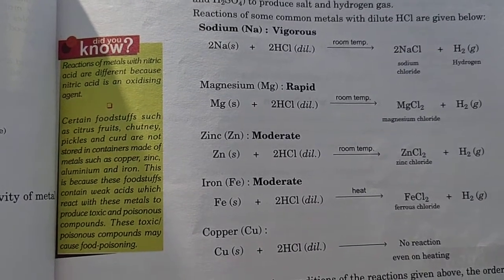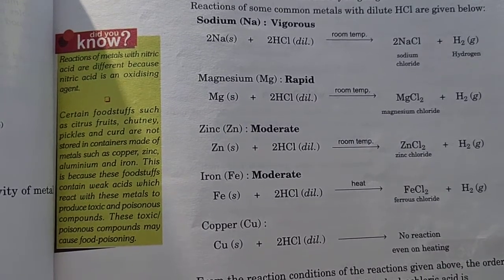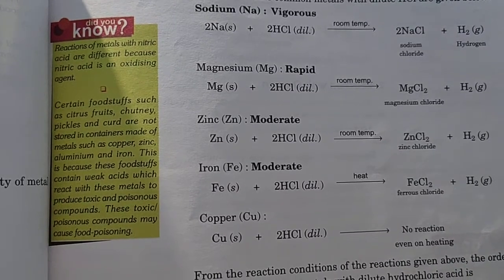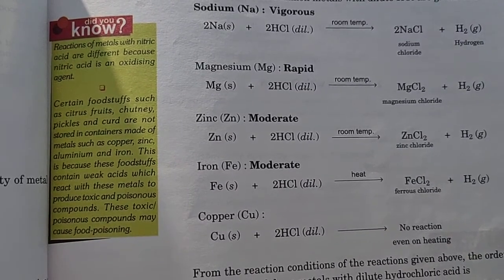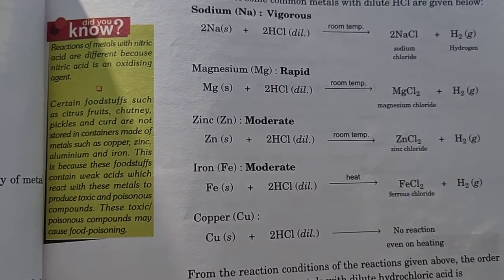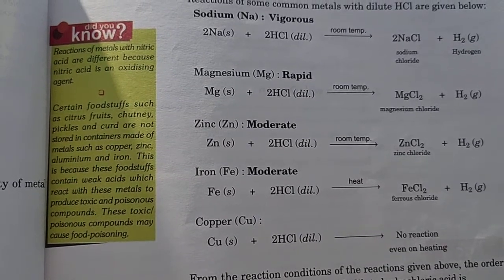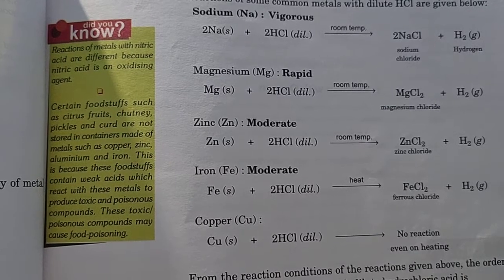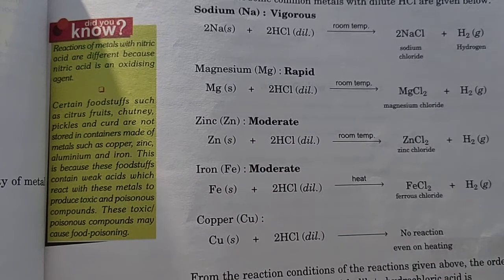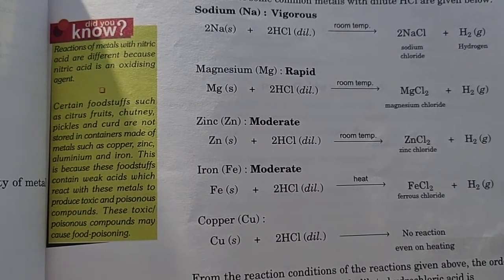Now magnesium, Mg plus HCl also reacts rapidly. It gives one salt, that is MgCl2, and hydrogen gas is released. Zinc with HCl gives ZnCl2 plus H2 gas. What happens when zinc reacts with sulfuric acid? Again zinc sulfate is formed, that is ZnSO4, plus H2 gas is released. One salt and hydrogen gas is released. When metals react with dilute acids, they form one salt and hydrogen gas.